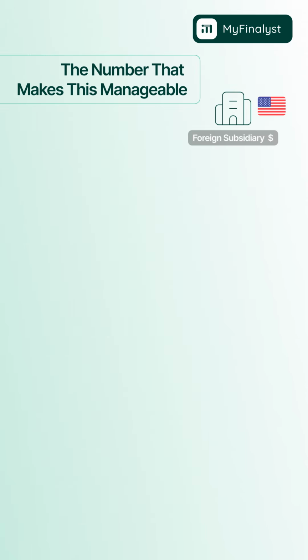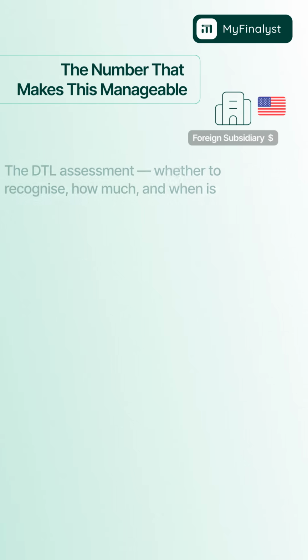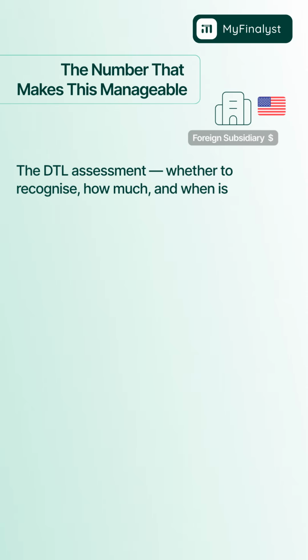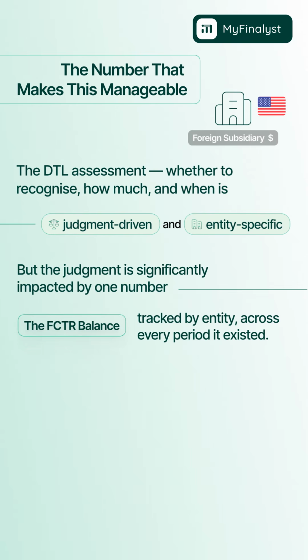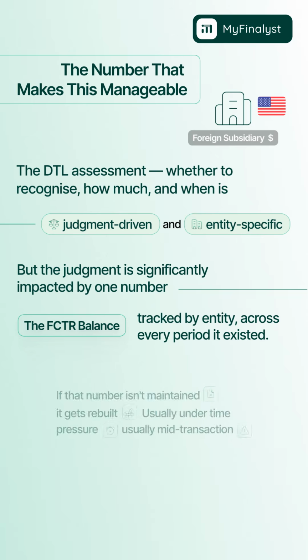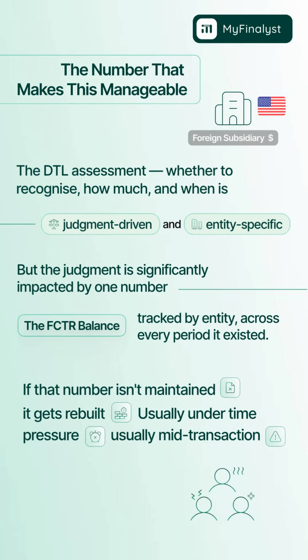The number that makes this manageable. The DTL assessment, whether to recognize, how much and when, is judgment-driven and entity-specific, but the judgment is significantly impacted by one number, the FCTR balance tracked by entity across every period it existed. If that number isn't maintained, it gets rebuilt, usually under time pressure, usually mid-transaction.